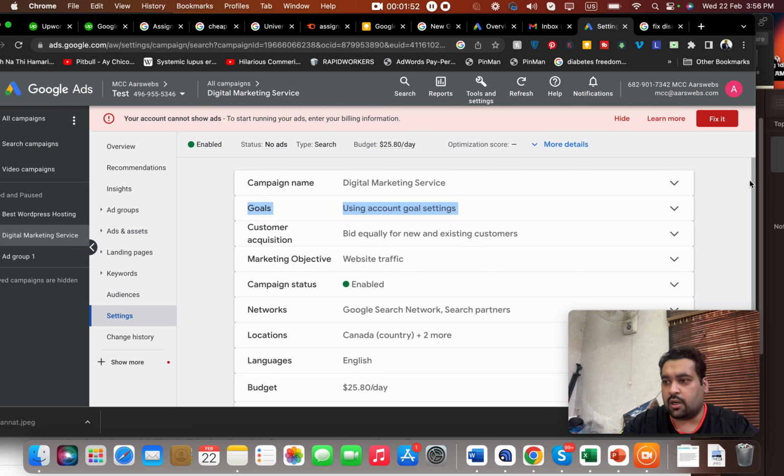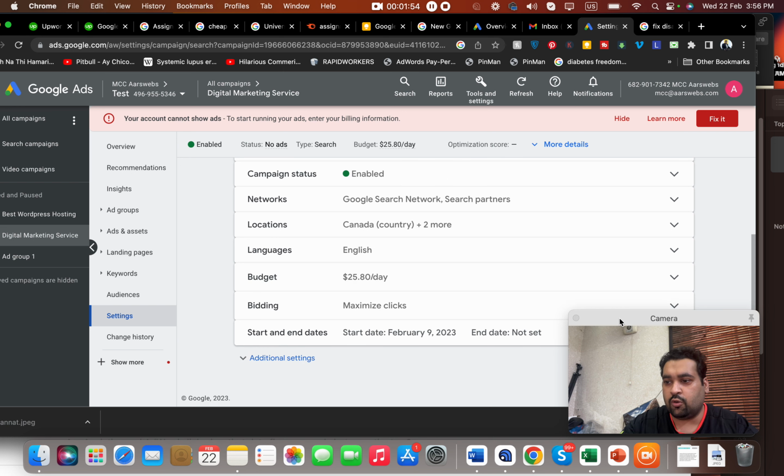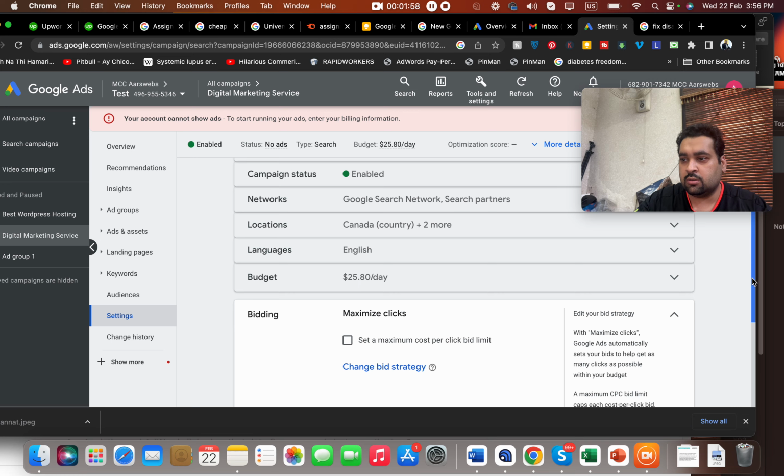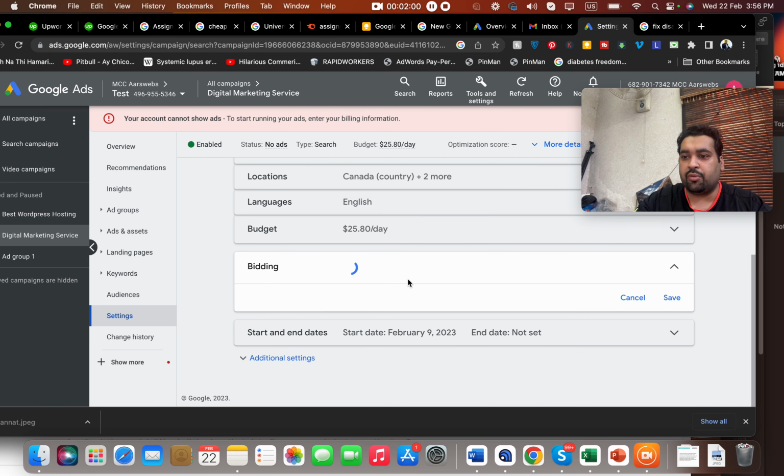So here you are in the campaign settings. What you have to do is go to the bidding strategies, change the bid strategy, click on the bid strategy. The internet is slightly slow, so you have to bear with me, and I will pause the video so you don't have to wait like this.